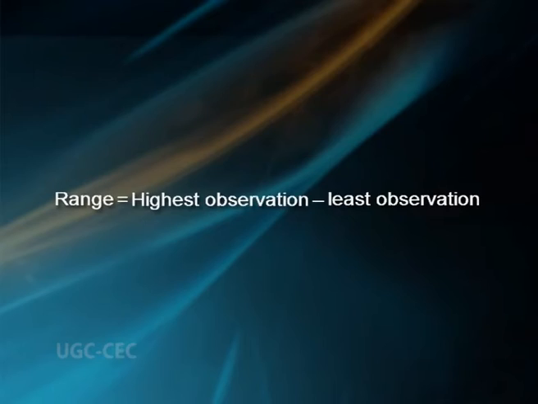This is a measure of scattering of the observations among themselves. Range gives the length of the interval where the total observations are dispersed. If the observations are given in the form of raw data, the range is defined as the difference between the highest and least observation. That is, range equals highest observation minus least observation.